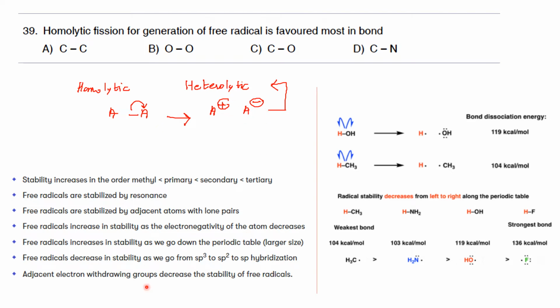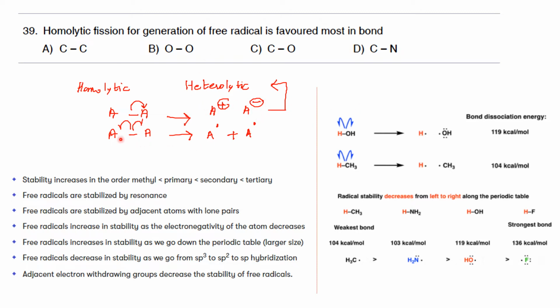Now we'll consider the second case where the bond can cleave in such a manner that both the bonded atoms are getting an equal share. That is A dot plus A dot. In the case of heterolytic cleavage, you are getting a cation or an anion.